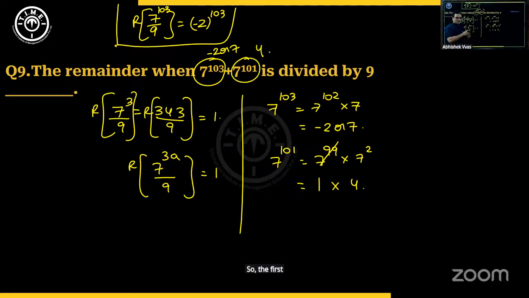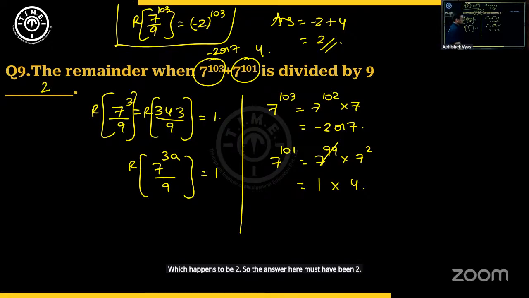So the first part is -2 or 7. Let's take -2. And the second part is 4. So overall, can I say my answer will be -2 plus 4, which happens to be 2. So the answer here must have been 2. I hope we are clear with this.